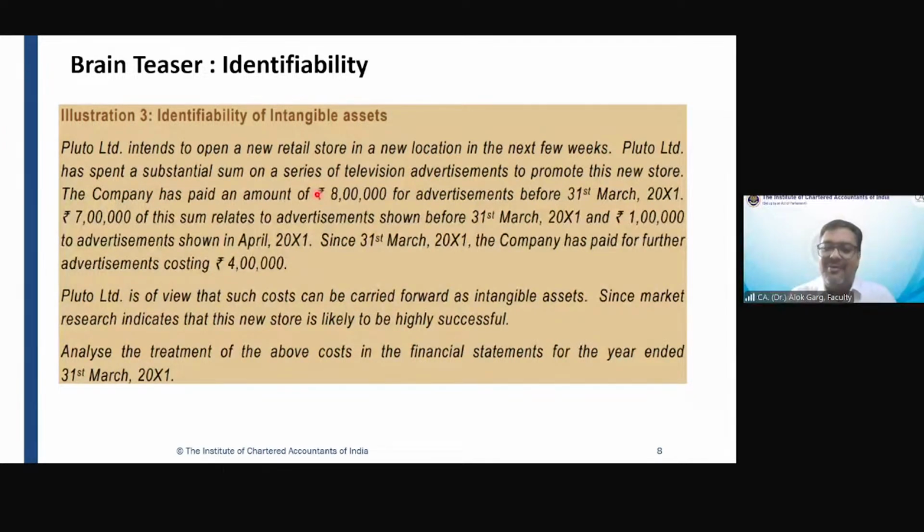Yes, sir. Okay, this is what I was expecting. Basically, it is a non-monetary item. Non-monetary means you don't have a right that, since I have done the advertisement, I will receive at least 10 lakh rupees. So the answer is no. It is a non-monetary item, not a monetary asset.